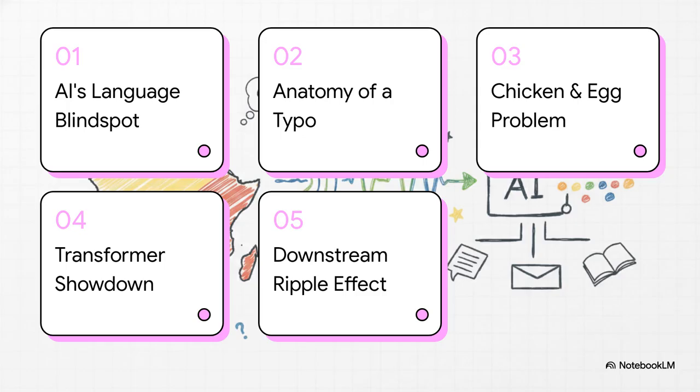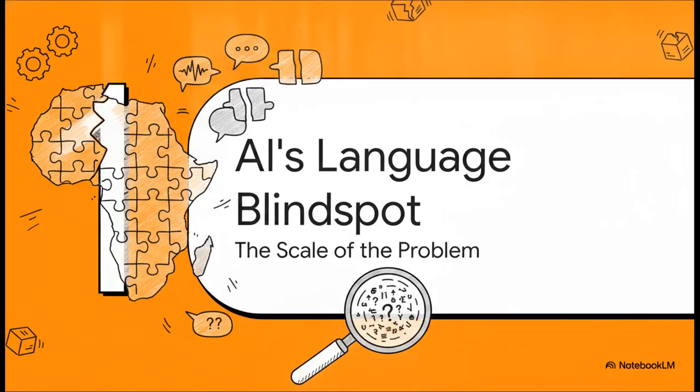We're going to cover 1. AI's African language blind spot, 2. The anatomy of a typo, 3. The chicken and egg problem, 4. The transformer model showdown, and 5. The downstream ripple effect. All right, jumping right into Section 1, AI's African language blind spot and the sheer scale